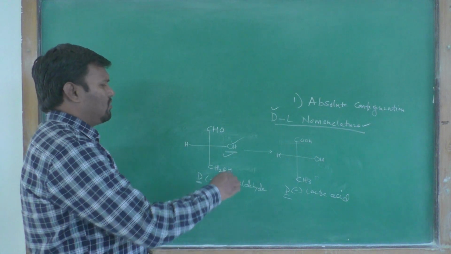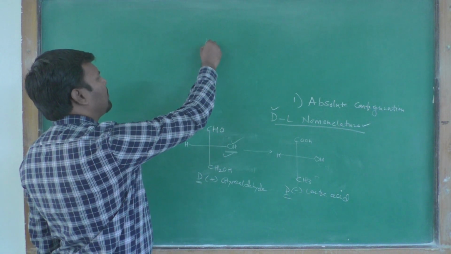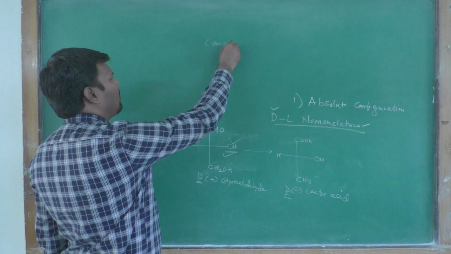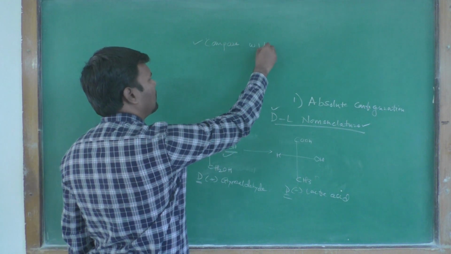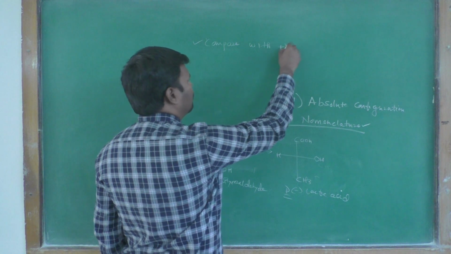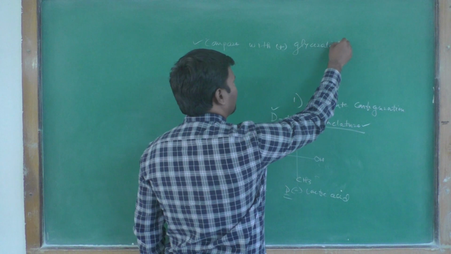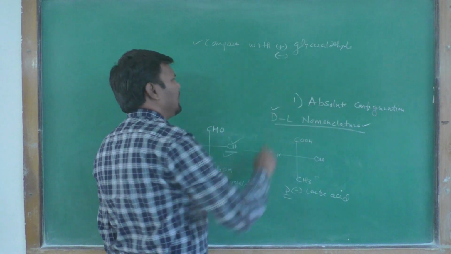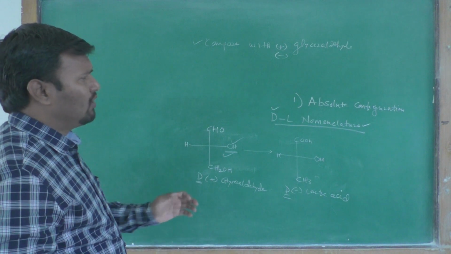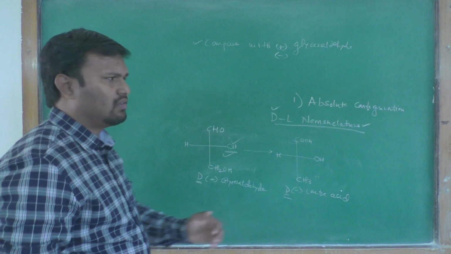Therefore, for the DL nomenclature we compare with positive glyceraldehyde or negative glyceraldehyde, and then we find out the relative configuration of the compounds.